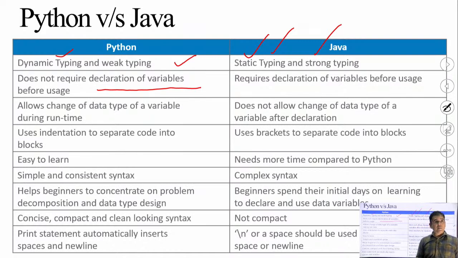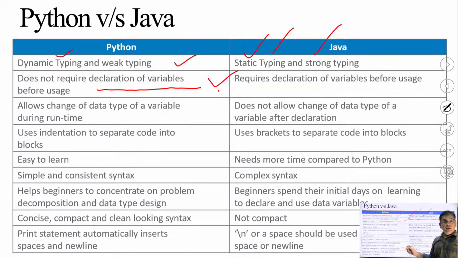No wastage of memory, no allocation and deallocation of variables is required in Python, but it is really required in C, C++ or Java. So this is the second comparison of Python and Java.